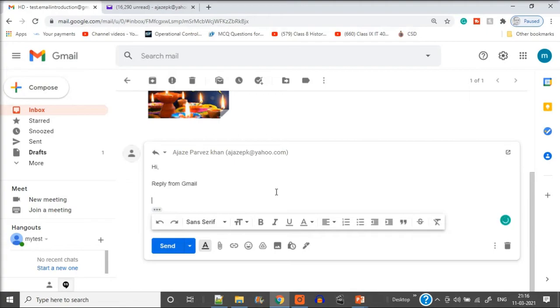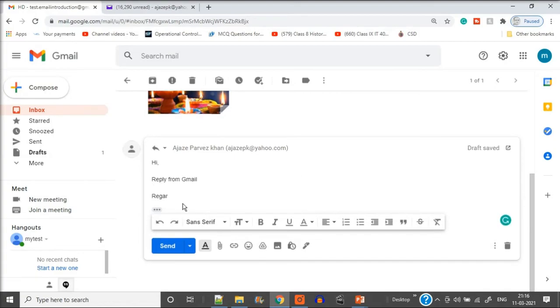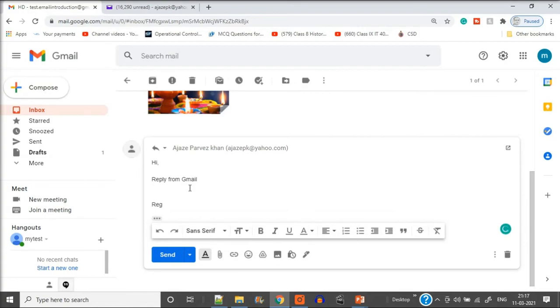Now I am writing just to show you that, hi, reply from Gmail, regards. Please remember, this is the third time I am saying, email is a formal way. There is proper email etiquette we need to learn. You cannot just write like you are writing to your friend. Even if you are writing to a friend, this is a letter. You don't use a letter for your friendship or dating, etc. This is a proper service. So be very cautious about this.